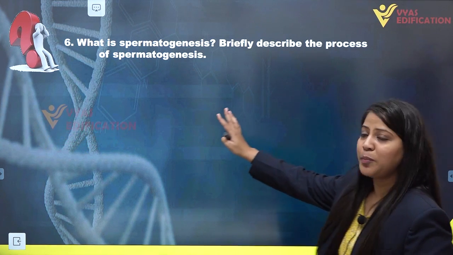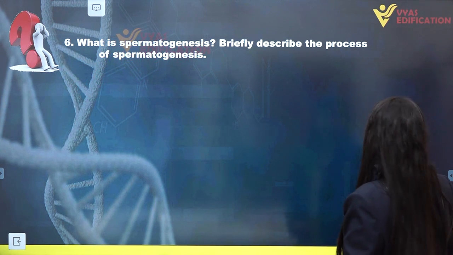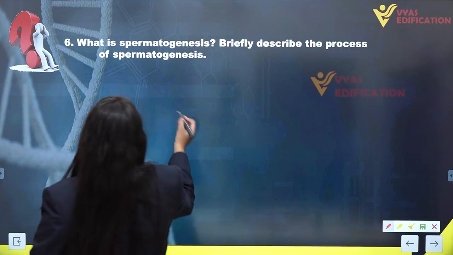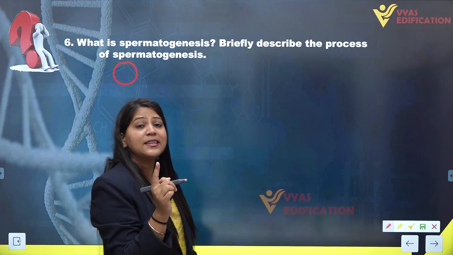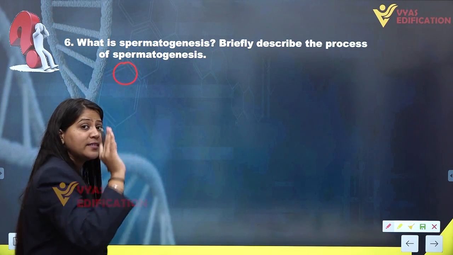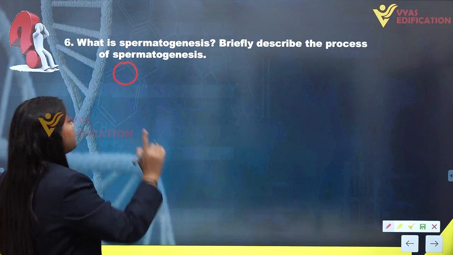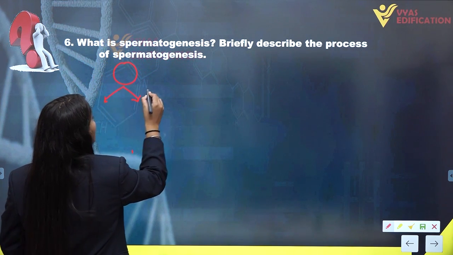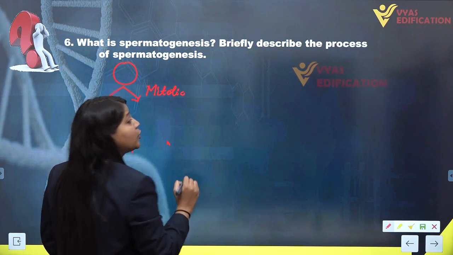We have completed the first part of this question. The second part of this question is asking to briefly describe the process of spermatogenesis. So let's describe the process of spermatogenesis with the help of a diagrammatic representation. Here we are taking spermatogonia. Spermatogonia are present inside the seminiferous tubules of the testis in males. We are taking spermatogonia because these are the cells which give rise to the sperm cells or male gametes. So this is spermatogonia, which is undergoing mitotic division, or mitosis.